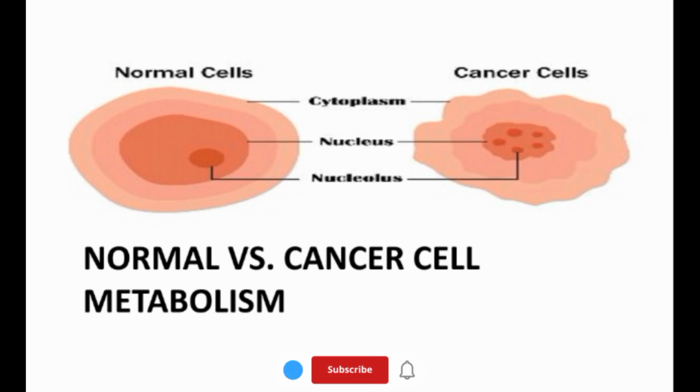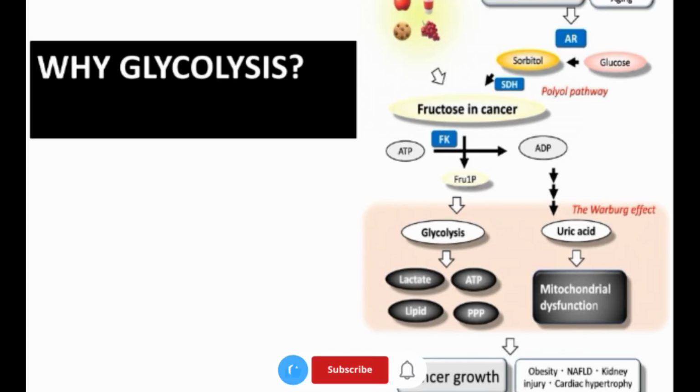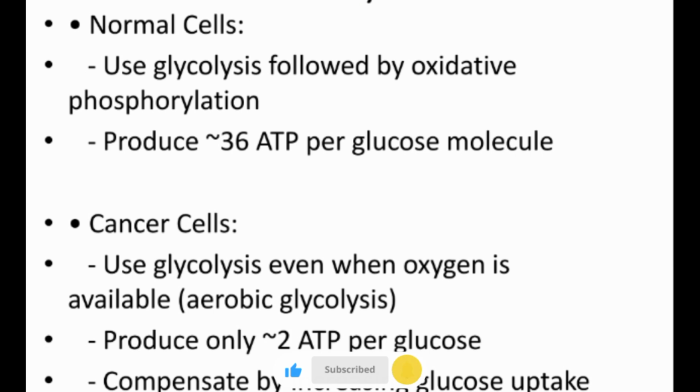So why would cancer cells give up efficiency? Normal cells use glycolysis followed by oxidative phosphorylation, which produces 36 ATPs per glucose, while cancer cells use glycolysis even when oxygen is available, in aerobic conditions. Aerobic glycolysis produces only 2 ATPs per glucose, compensated by increasing glucose uptake.